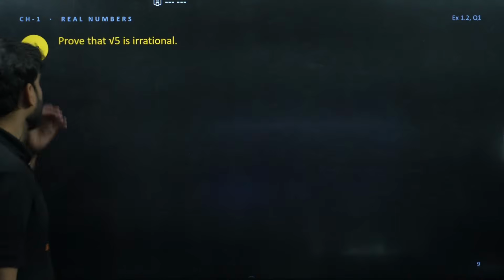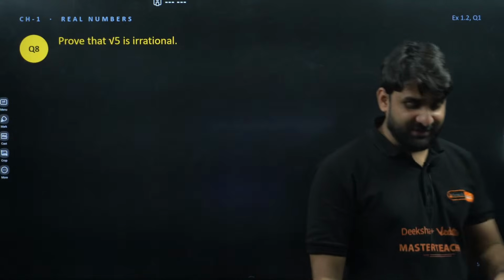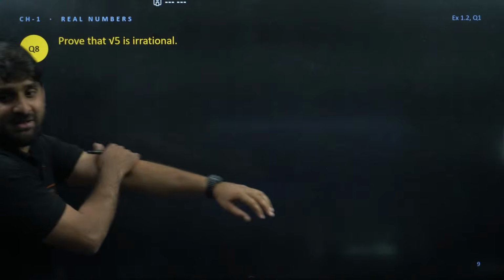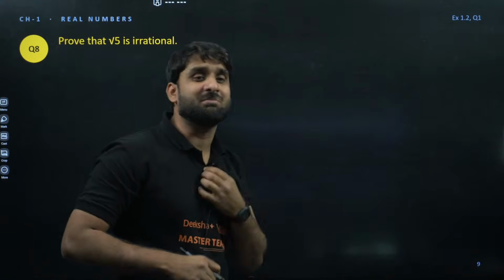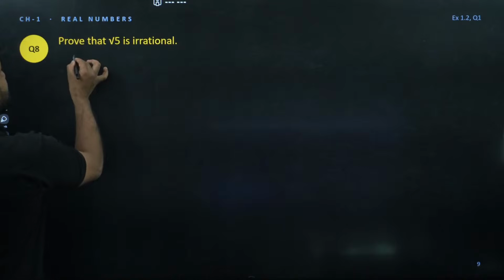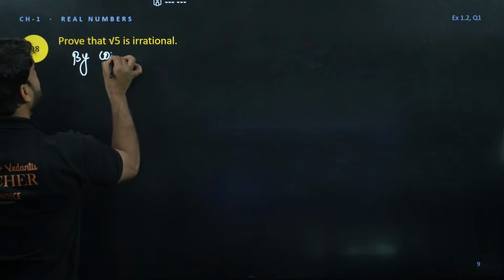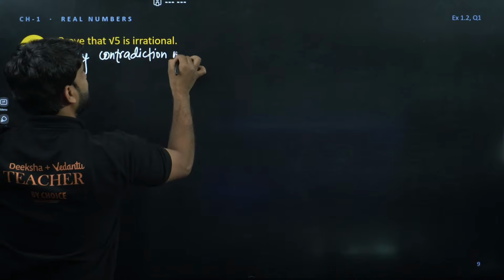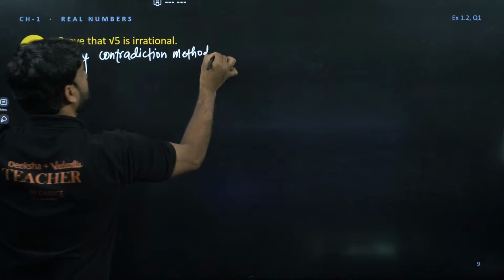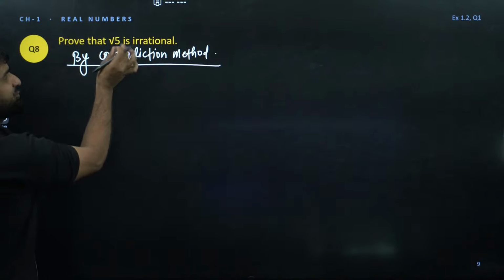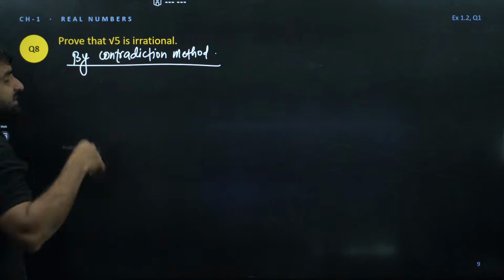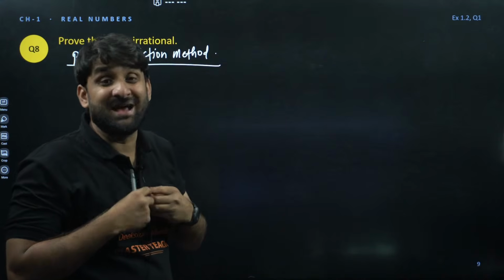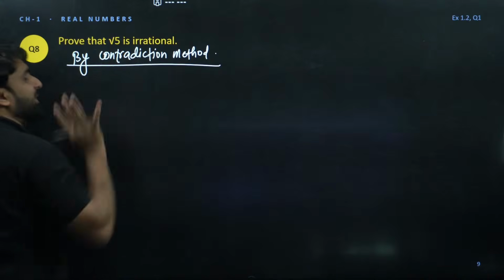Moving ahead. Prove that root 5 is an irrational number. This is a very easy question. We can prove this question by the contradiction method. So what is the contradiction method? Everyone please focus. Whenever such a question comes up, with a root and we have to prove it irrational, always assume the root value as a rational number. We all know root 5 is an irrational number.